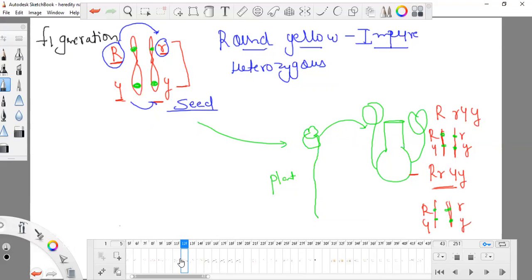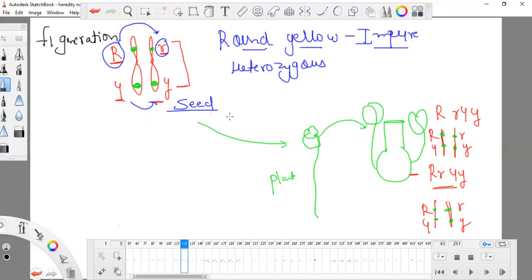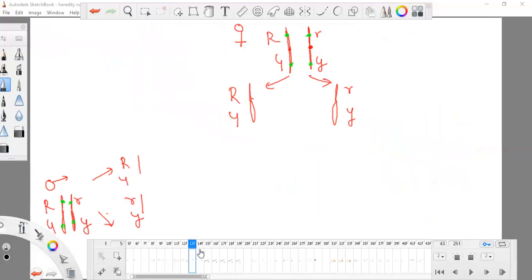At the first step Mendel took two different plants, as you can see. Don't get confused: because they are two different plants, they have two different types. One plant has round and yellow, and another has wrinkled and green. But as we know, pea is bisexual, meaning it has both male and female parts. So this single seed will produce male and female. In the same plant, flowers have both anther and pistil at the same time, and we are taking father and mother from the same plant.